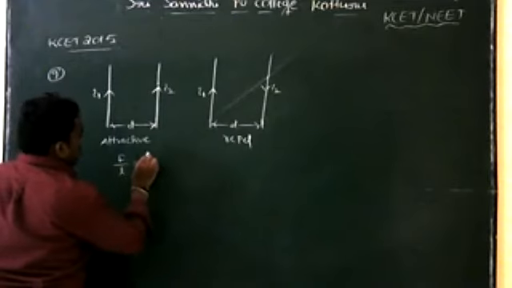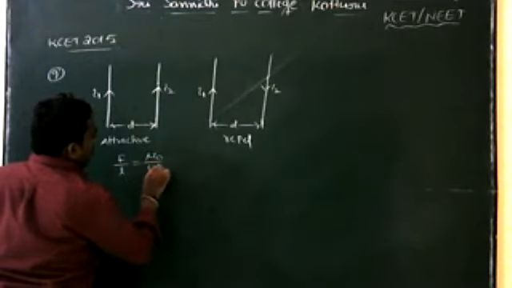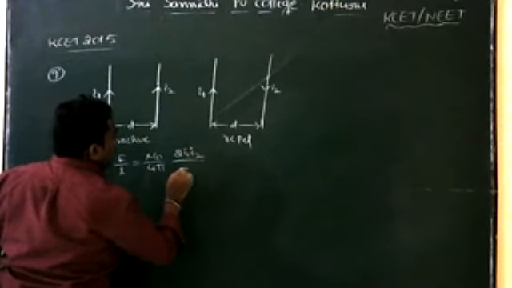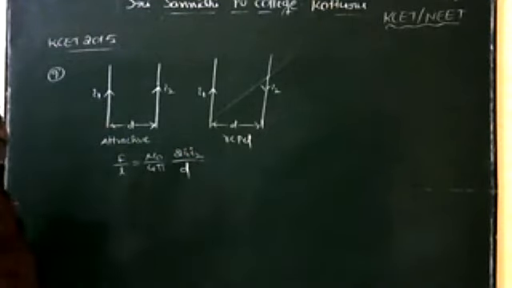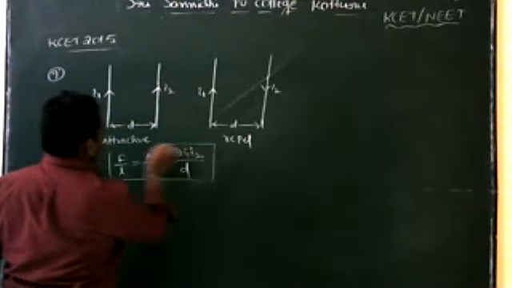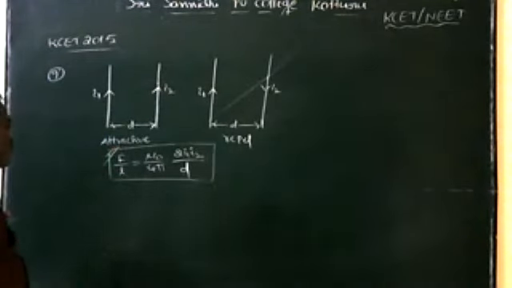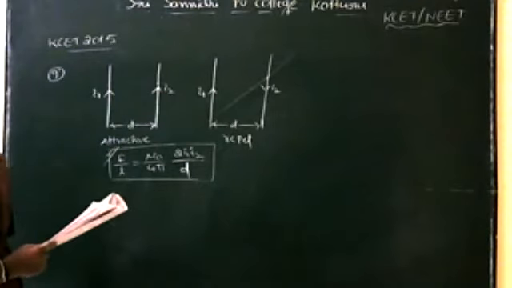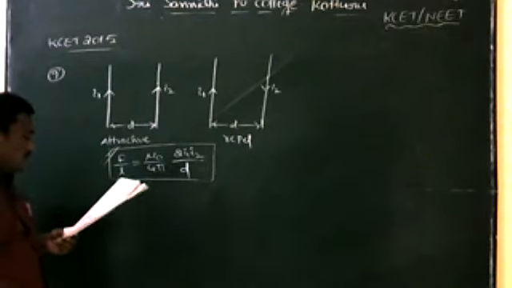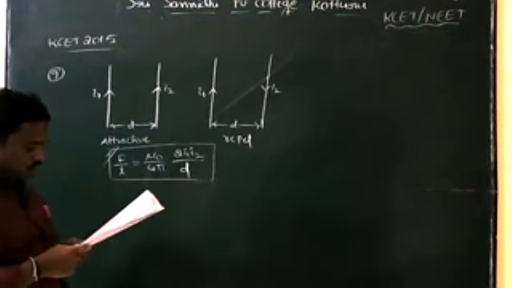So F by L is equal to mu naught divided by 4 pi into 2 I1 I2 divided by D, or 2 into I1 I2 divided by R. This is the formula for force per unit length. So F by L is equal to mu naught by 4 pi into 2 I1 I2 divided by D. Now understand question number 9.